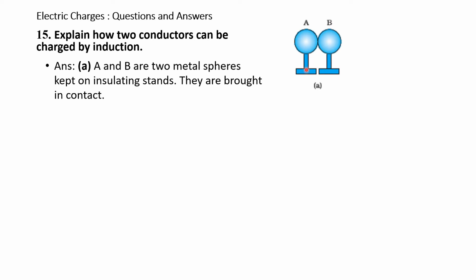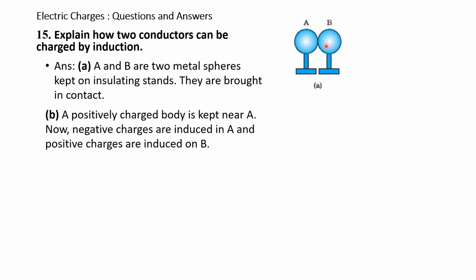They are brought in contact. So A touches metal sphere B. So a positively charged body is kept near A. Now the negative charges are induced in A because it is at a distance.